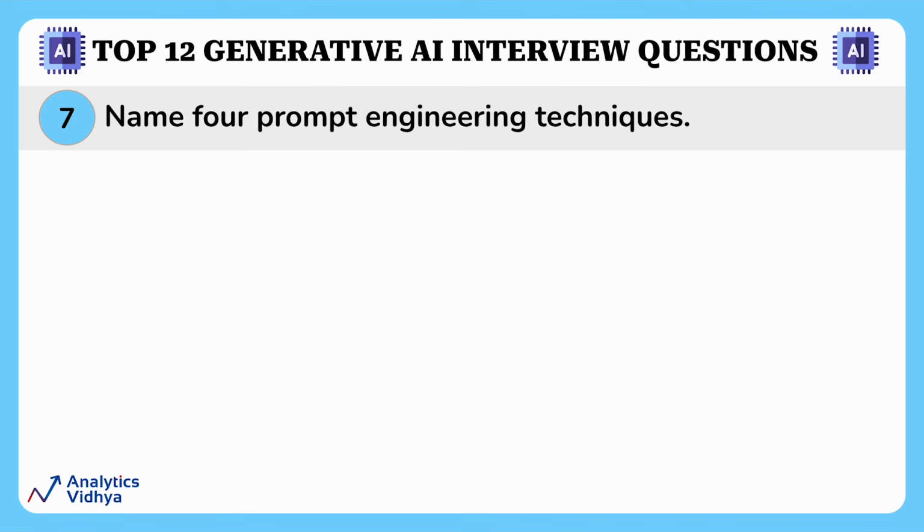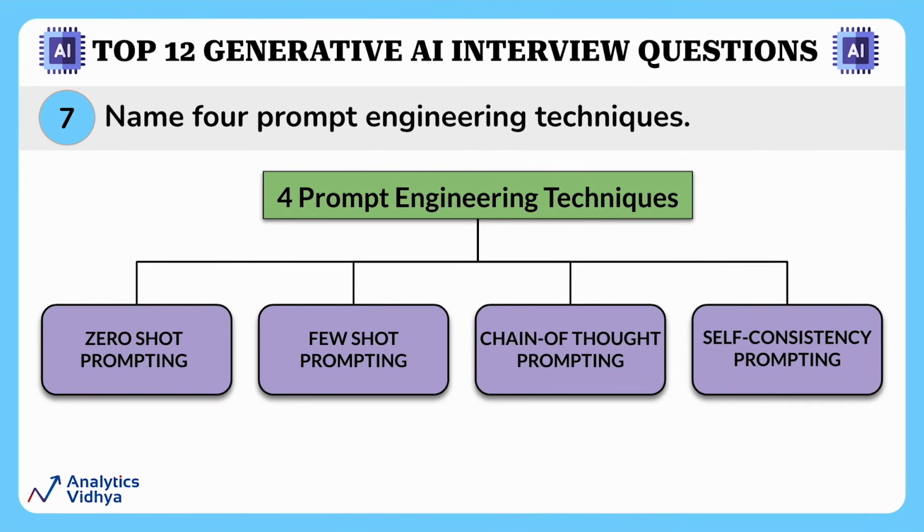In the previous question, we saw what a prompt is and we also understood what prompt engineering is. In this question, we'll look at four different types of prompt engineering, which are zero-shot prompting, few-shot prompting, chain of thought prompting, and finally, self-consistency prompting.